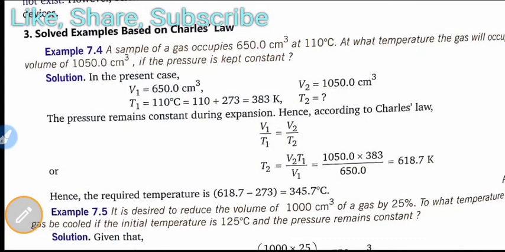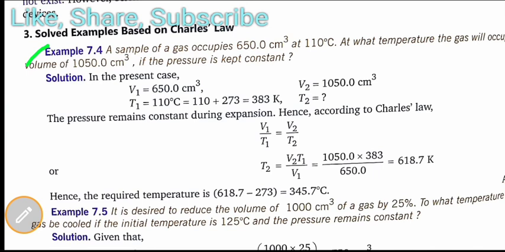Now we see some solved examples based on Charles law. In the first example, a sample of a gas occupies 650 centimeter cube at 110 degree centigrade. At what temperature will the gas occupy a volume of 1050 centimeter cube if the pressure is kept constant? We have to identify the temperature.